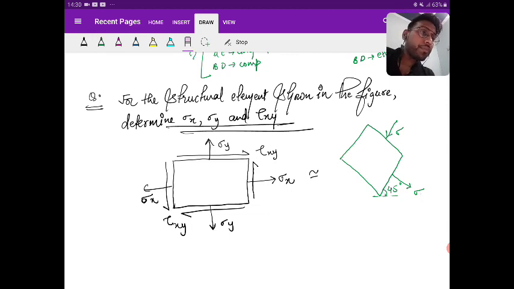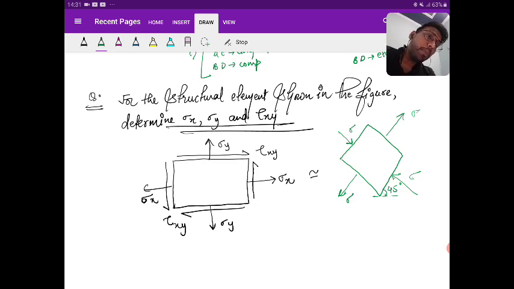So these values I am getting for the second one.